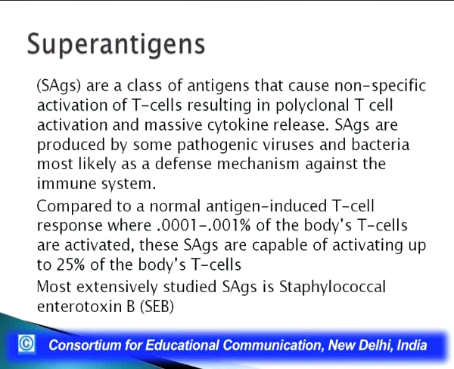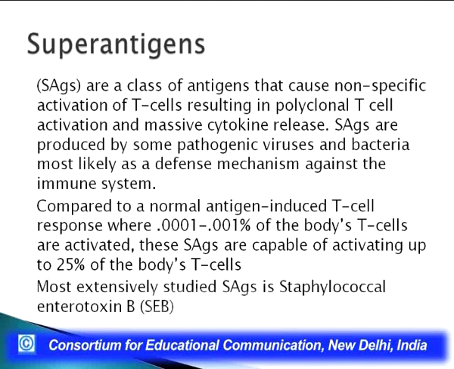Now, there is another category of antigens called super antigens or SAGs. They are a class of antigens that cause non-specific activation of T cells, resulting in polyclonal T cell activation and massive cytokine release. SAGs are produced by some pathogenic viruses and bacteria, most likely as a defense mechanism against the immune system.